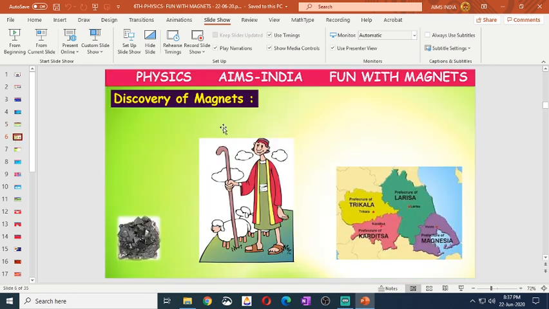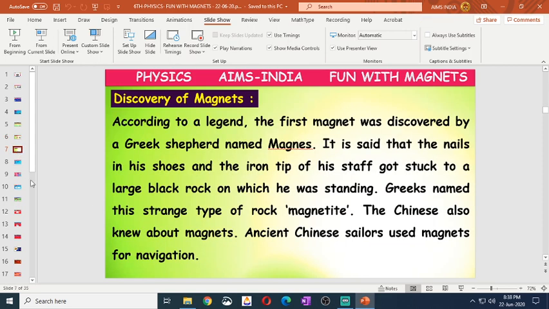So how did the discovery of the magnet happen? Accidentally. Once there was a person called Magnus. He observed that the iron tip of his staff, the stick, was attracted to a black stone. So with this name they named it magnet. Or in the place called Magnesia, now in Greece, there were many of these black stones, so they called it magnet. This rock's name is magnetite or lodestone.